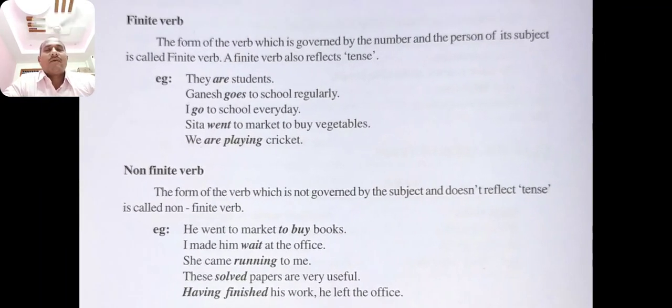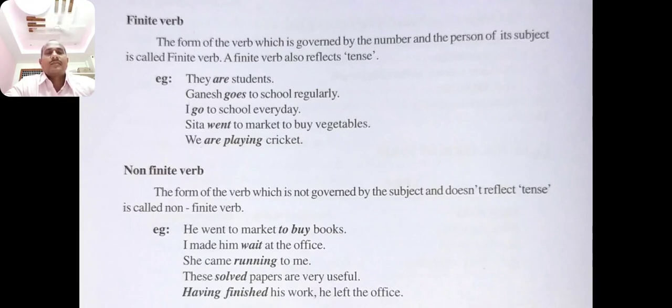So what is a finite verb? The form of the verb which is governed by the number and the person of its subject is called finite verb. A finite verb also reflects tense.